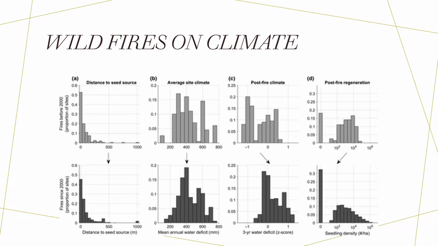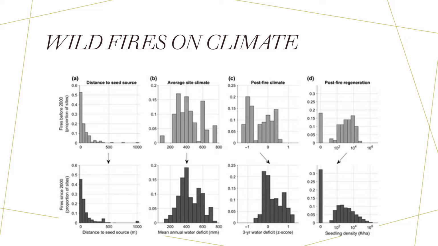So here shows wildfires on climate. In the top areas, we see the distance to seed source in the top left versus the bottom, which is after the fire and before the fire. The average site climate: the water deficit increases after a fire, and before a fire we see it exponentially grow until it gets to that fire.